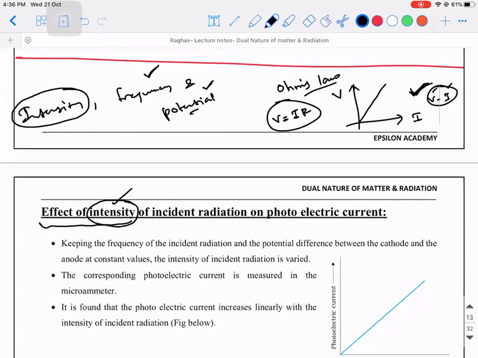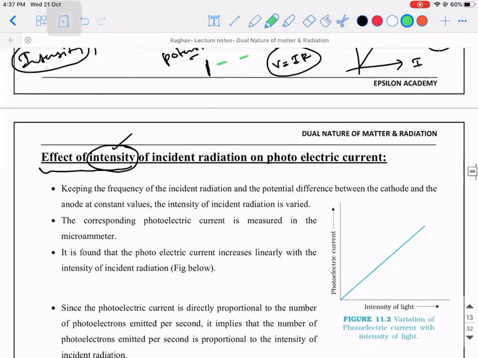Okay. So what do you mean by keeping the frequency constant? The meaning of it is, if suppose you are using green light for this particular photoelectric emission to take place, throughout the experiment, you are allowed to change only the intensity of it. You are not allowed to change the green light itself. So if you're using green light, you need to use green light only throughout. Only thing is, if this is the photosensitive plate, you can either bring the green light closer or take it away to vary the intensity. In a similar way, if the anode is given a potential difference of 5 volt, it should be kept constant.